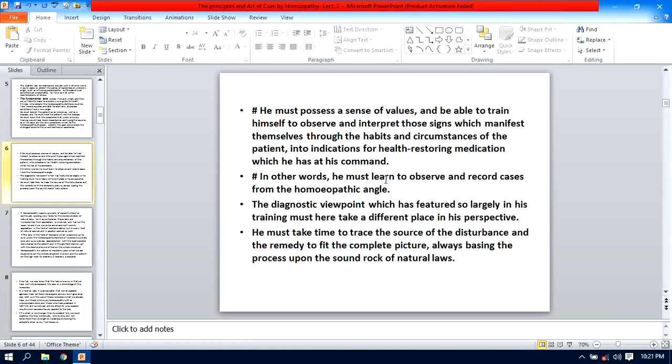That case taking is not simply the collection of the symptoms and noting down all the symptoms, while the interpretation of the symptoms is what we have to emphasize more. On which plane you have to emphasize more, you must have knowledge regarding the effective case taking, isn't it? Therefore, H. Robert told you that, in other words, he must learn to observe and record cases from the homeopathic angle. Yes, your case taking must be with the homeopathic angle.